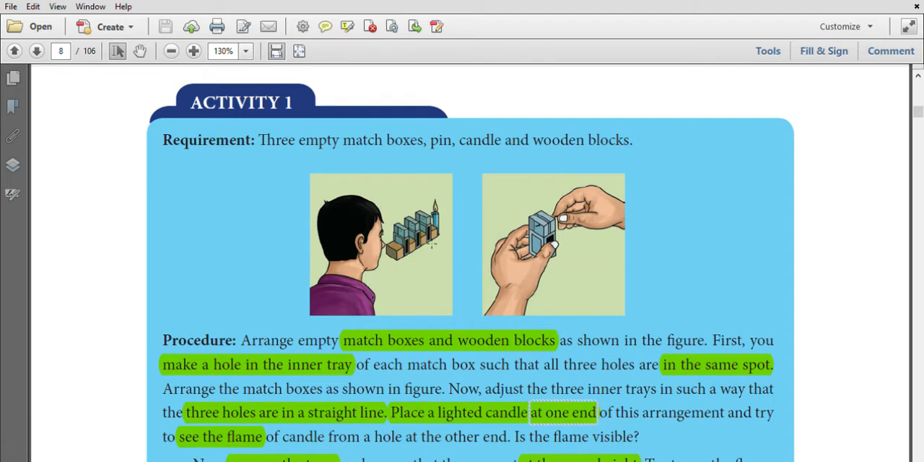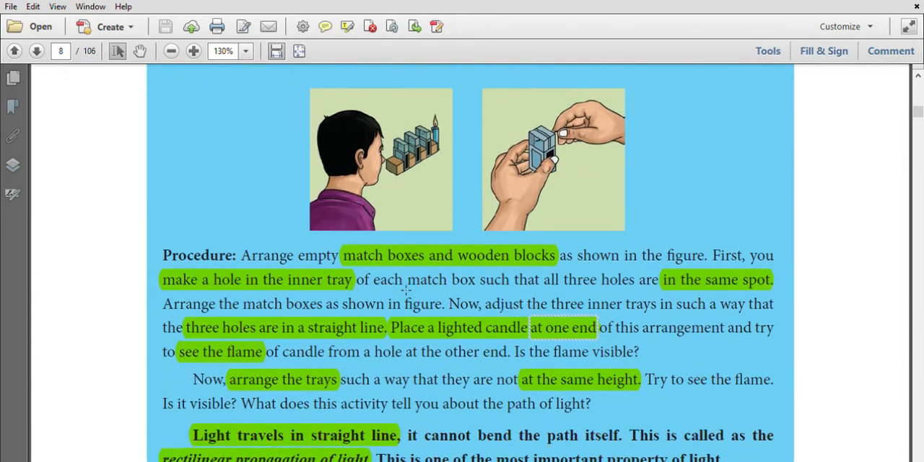Place a lighted candle at one end and see the candle's flame through the other end. The 3 inner trays are in a straight line, so we can see the flame. Then if you arrange the trays at different heights, with the holes at different heights, we cannot see the light rays.